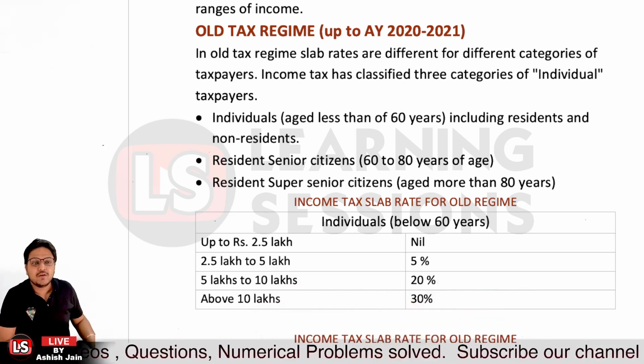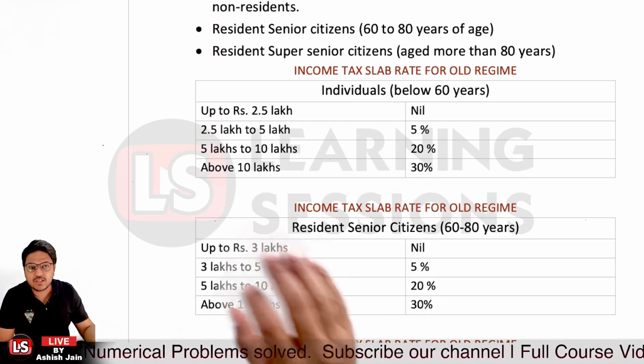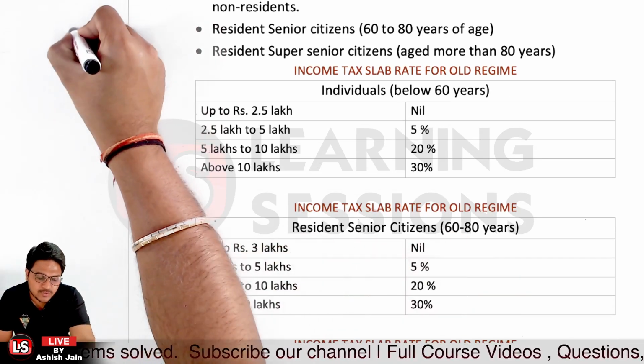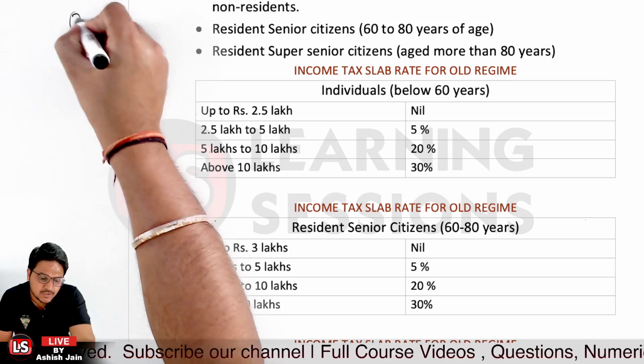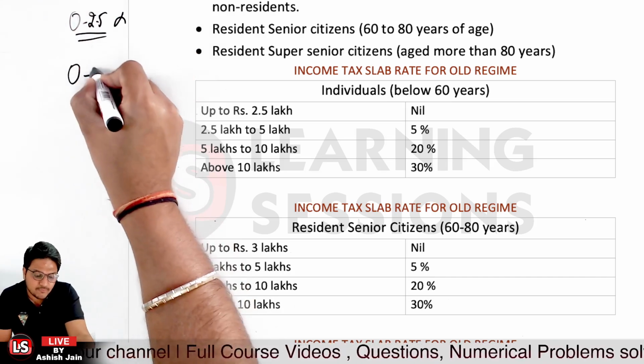And for resident senior citizens, the slab was up to 3 lakh with no tax rate. Like I told you, up to age 60, the minimum slab was 0 to 2.5 lakh with no tax, but in case of senior citizens, it is from 0 to 3 lakhs.